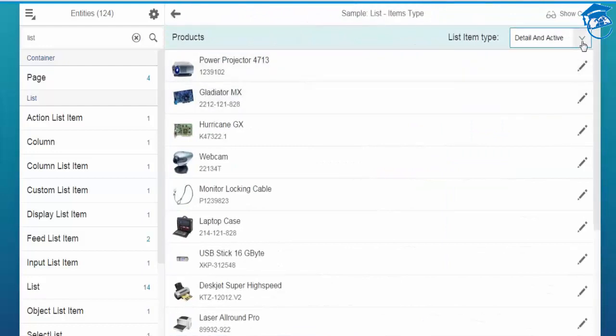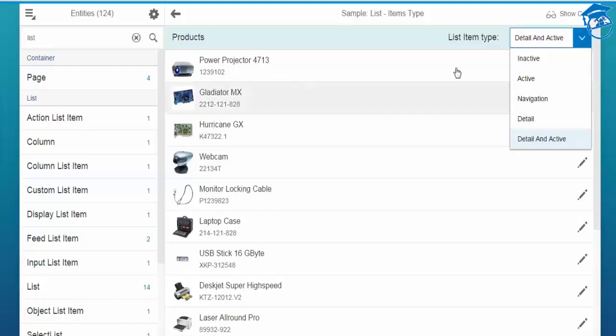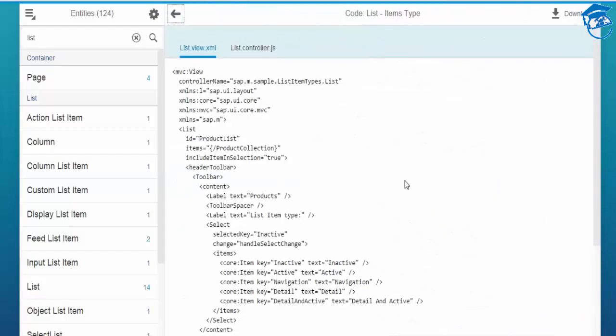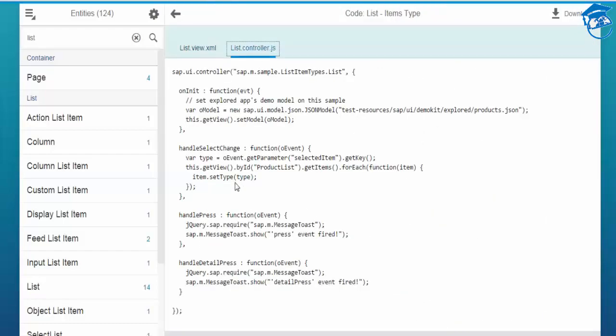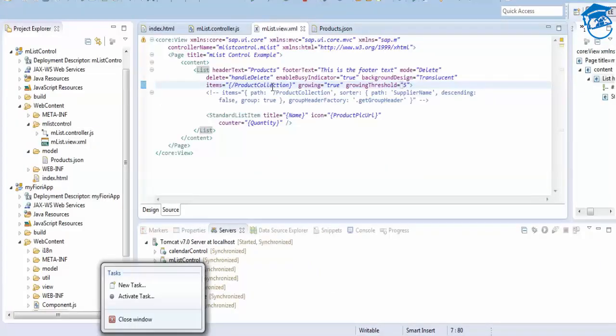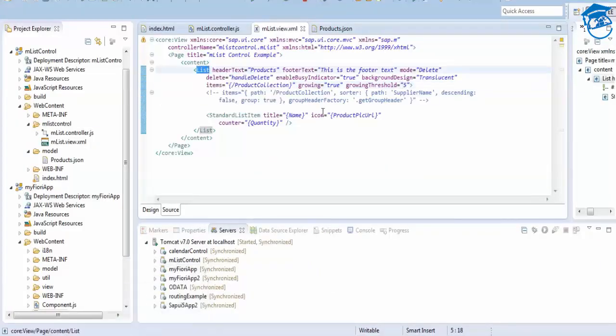So the item types are active, navigation and detail. How do you give a type? In the source code, just type. Suppose you want navigation, you want to add type equal to navigation for this list.